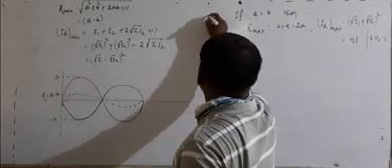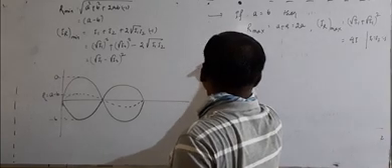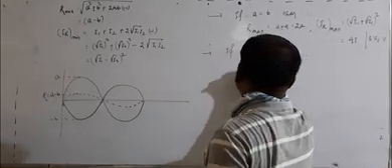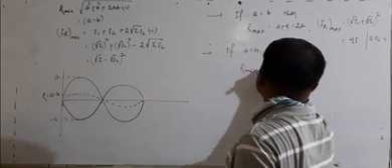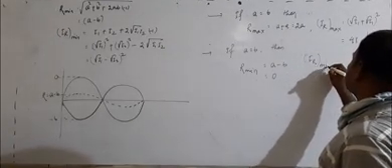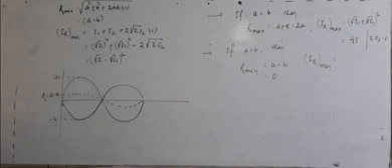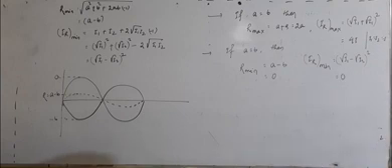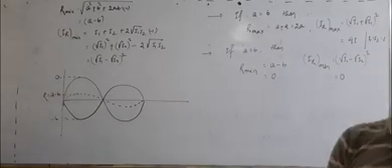And another point here: if A is equal to B, then R minimum is equal to how much? A minus B, which is equal to 0. And the intensity of the resultant wave at the minimum position is (root I1 minus root I2) whole square, which will be equal to 0.